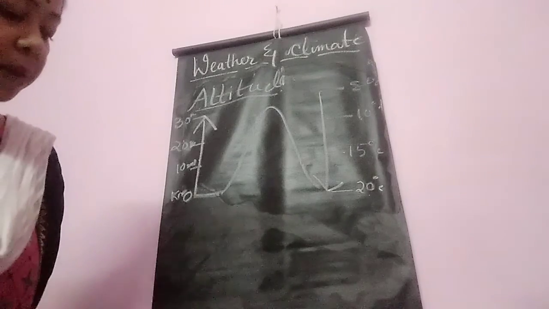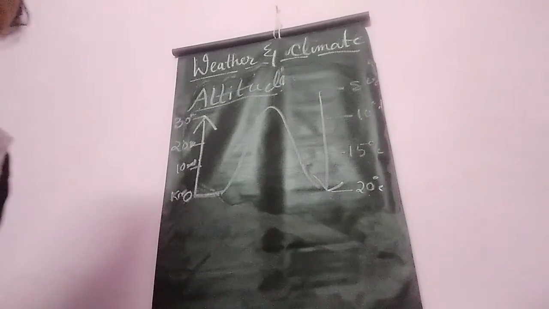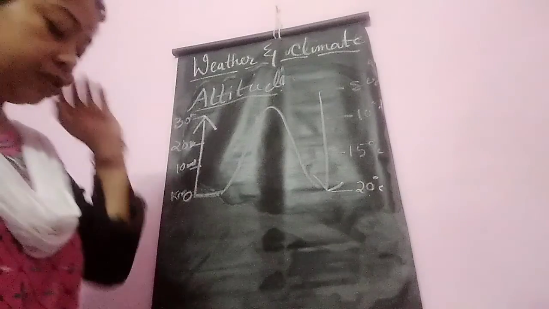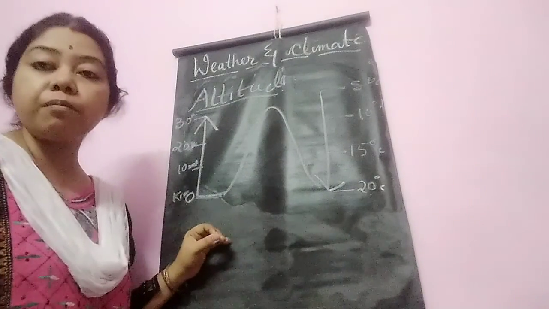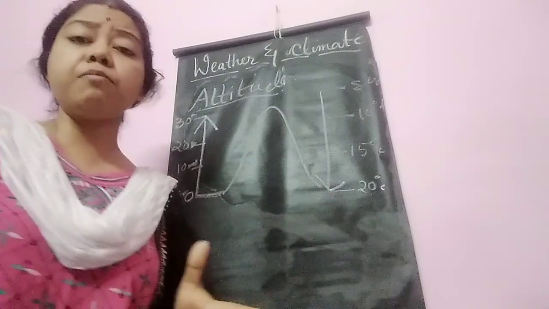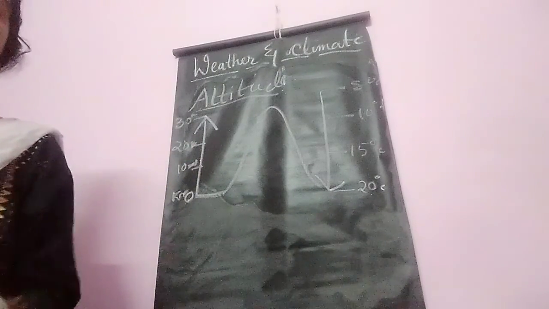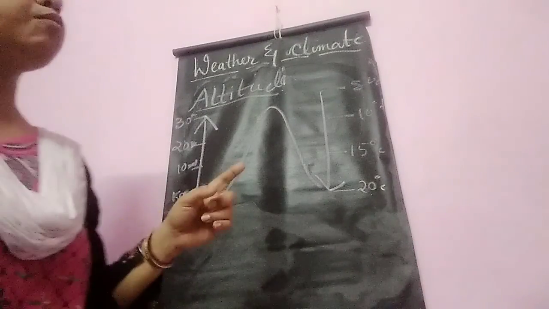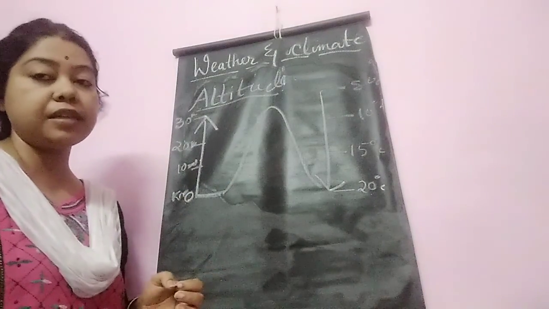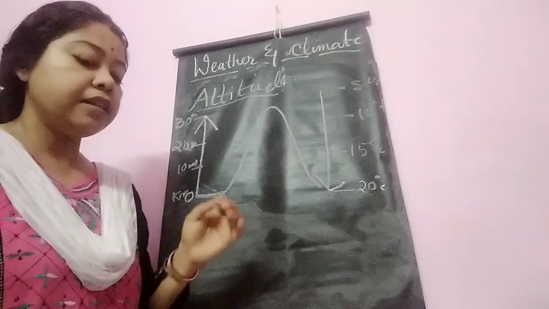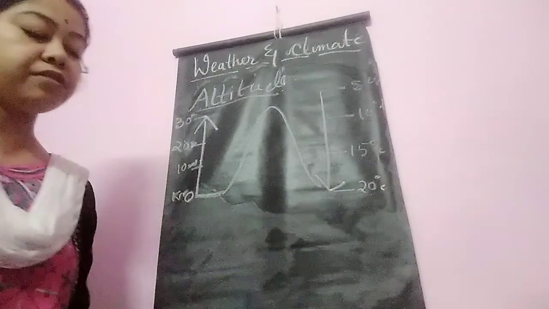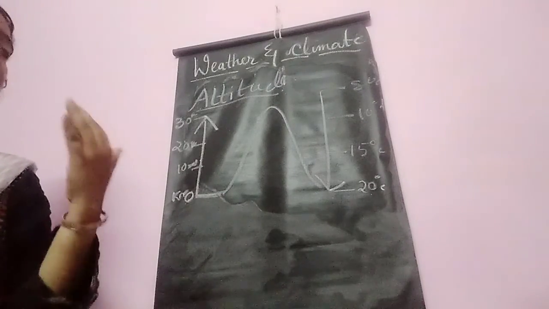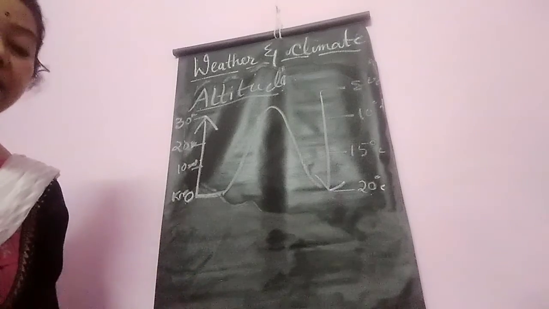Now what happened? Temperature decreases at a rate of 6.4 degrees Celsius for every 1000 meter, or 1 kilometer, of ascent. This is known as normal lapse rate. What is normal lapse rate? Temperature decreases at an average rate of 6.4 degrees Celsius for 1000 meter or 1 kilometer of ascent. This is known as lapse rate. And for this reason, as you go in the high mountainous region, temperature starts to decrease. That is, temperature falls as height increases.